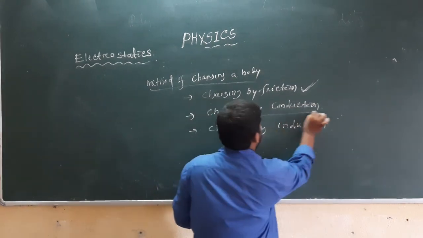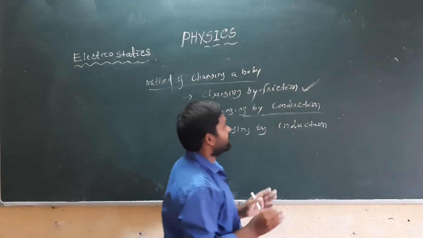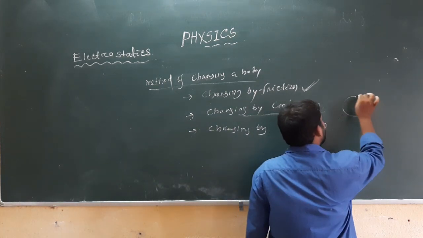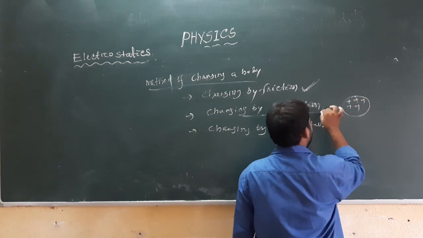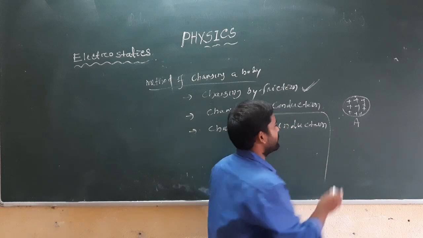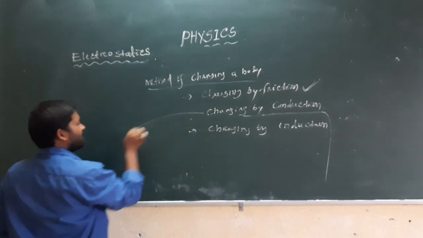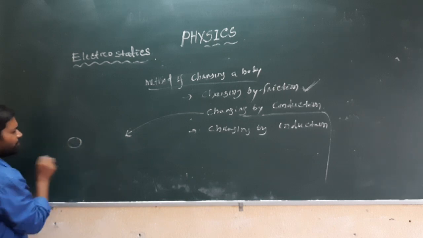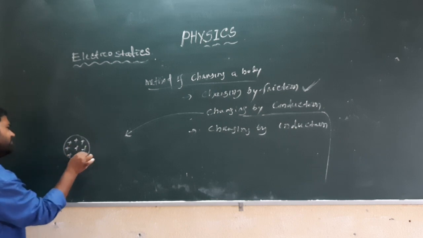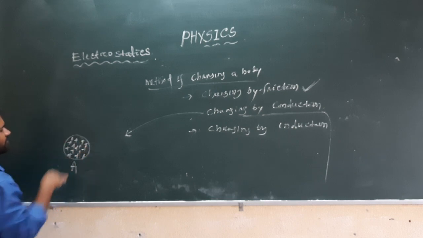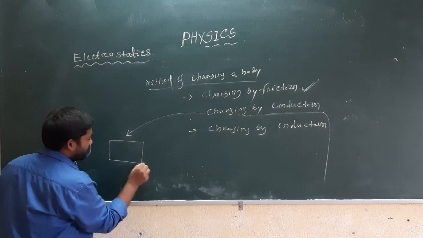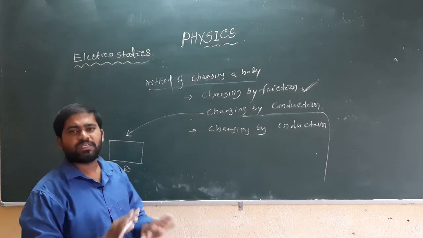Now let us discuss charging by conduction. What is charging by conduction? We can take an example: suppose a body A is positively charged and contains a large amount of positive charge, and there is another body B which is neutral.